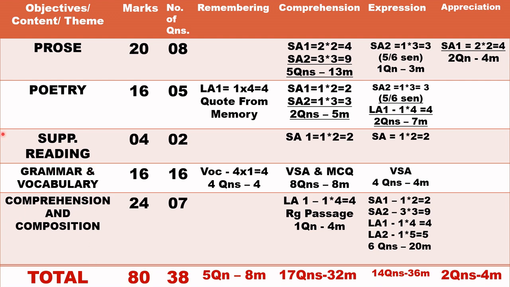Next is supplementary reading. By now you're sure that you'll be having 2 questions, but you'll be having options. Totally 4 questions they will ask you, in which you have to answer any 2. One will be an internal choice from the Narayanpur incident. So here you can definitely expect a question about the students' march.